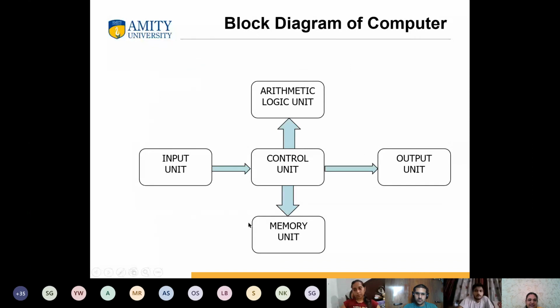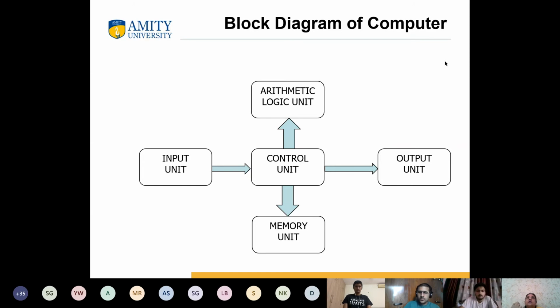So as I told you, we will be having this processing unit which has this ALU, this control unit, and you will be having your memory unit also in that. And what do I mean by that? I'll be discussing that in detail again. See, your computer comprises two things.